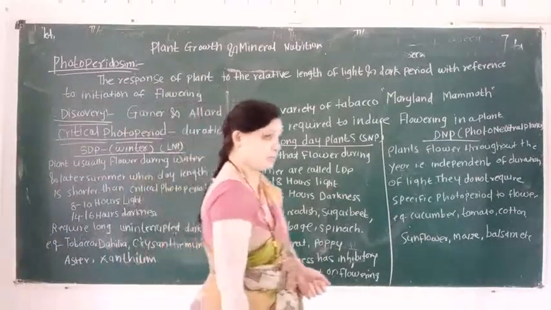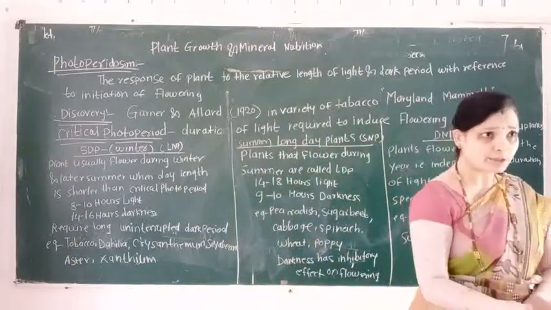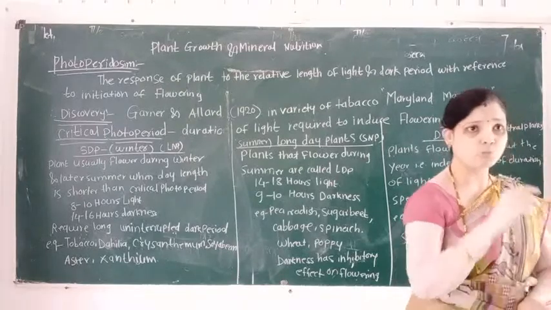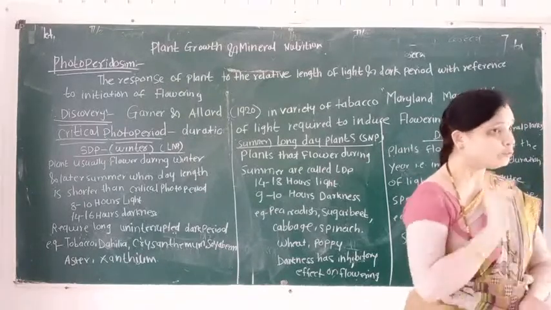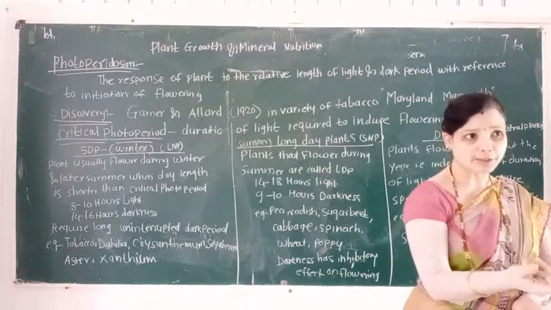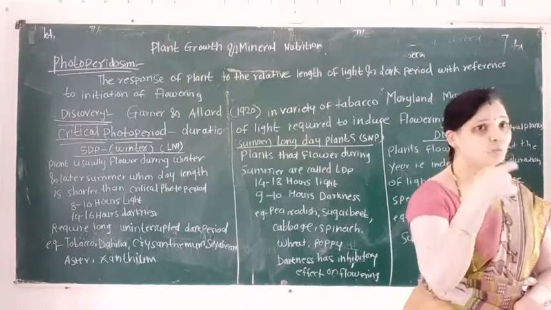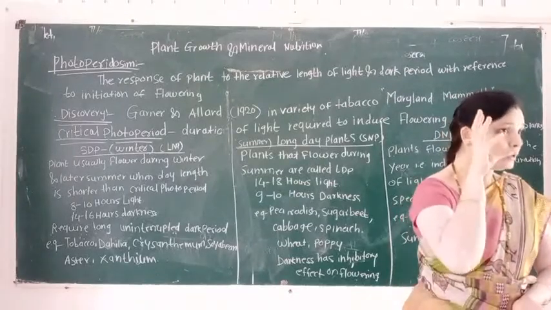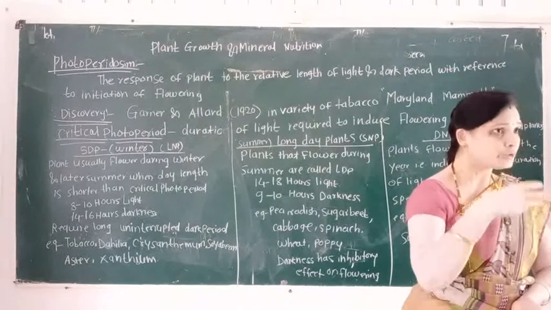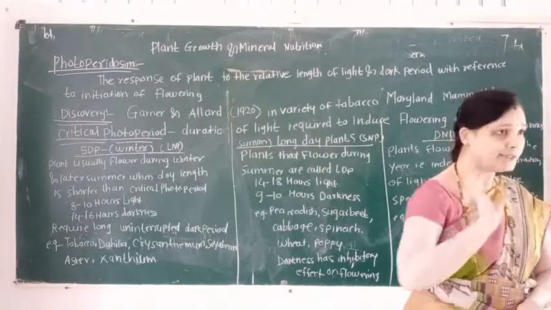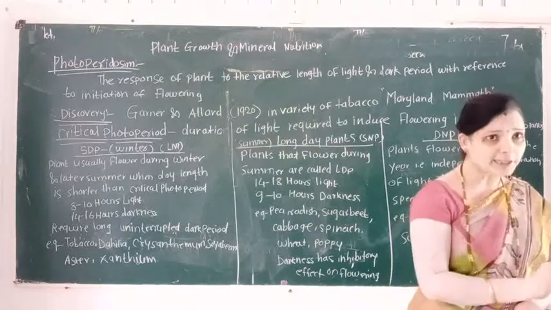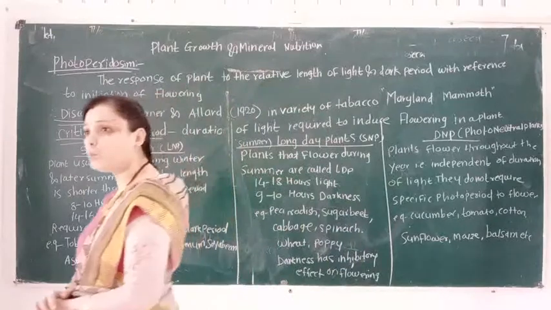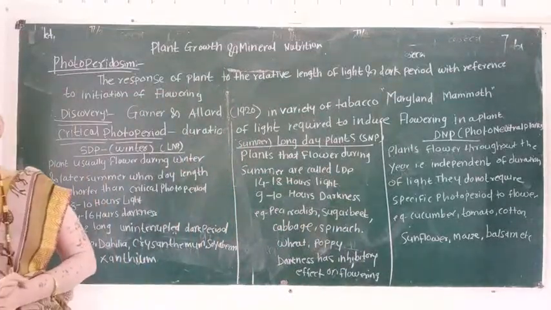Some plants require more light for inducing flowers, while some plants require a dark period for inducing flowering. For inducing flowering, the duration of light is known as the critical photoperiod.